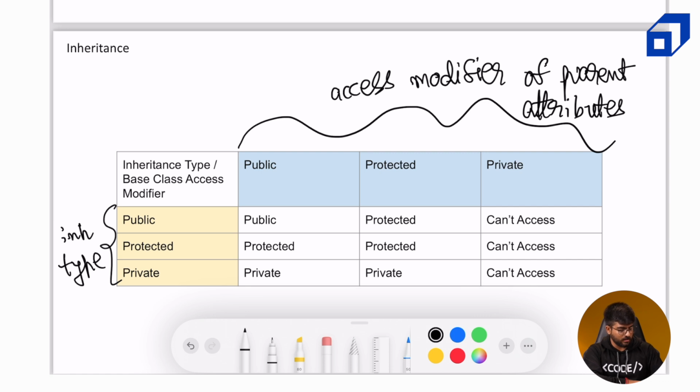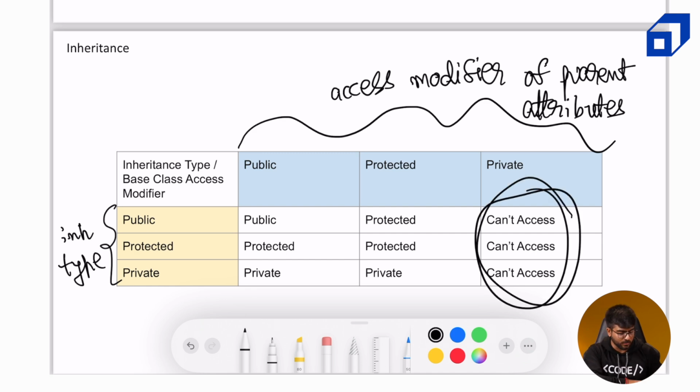If it is a public inheritance, then public of parent remains public of child, and protected of parent remains protected of child. Private, we can't have access in any of the types of inheritance. So this is sort of redundant, like we don't need to mention it in the table at all. In case of protected, both public and protected become protected attributes, and in case of private inheritance, both of them become private